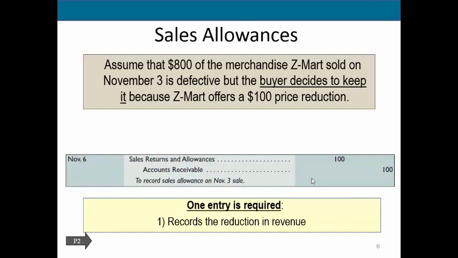Instead, all we need to do is to account for the allowance and to show the change in our accounts receivable. So in this case, because this is simply a price reduction, we are not returning the goods. So we're showing sales, returns, and allowances, this contra revenue account, increasing by $100. And then we're saying you no longer owe us for this portion. So we are going to reduce our asset, which was our accounts receivable, by $100.